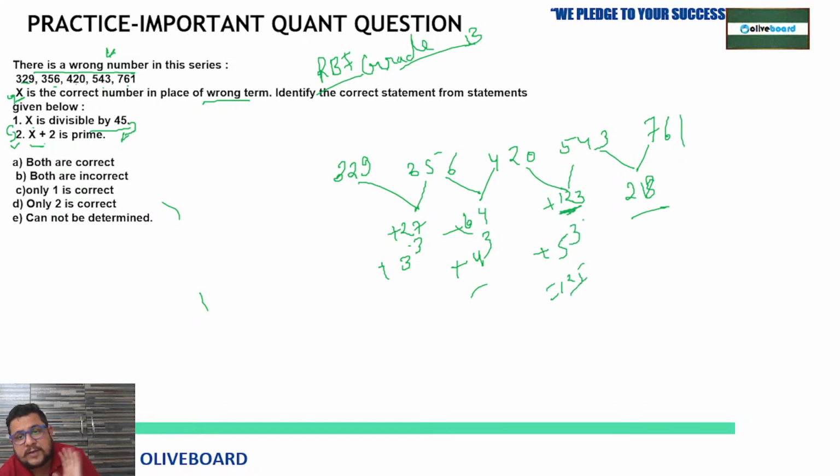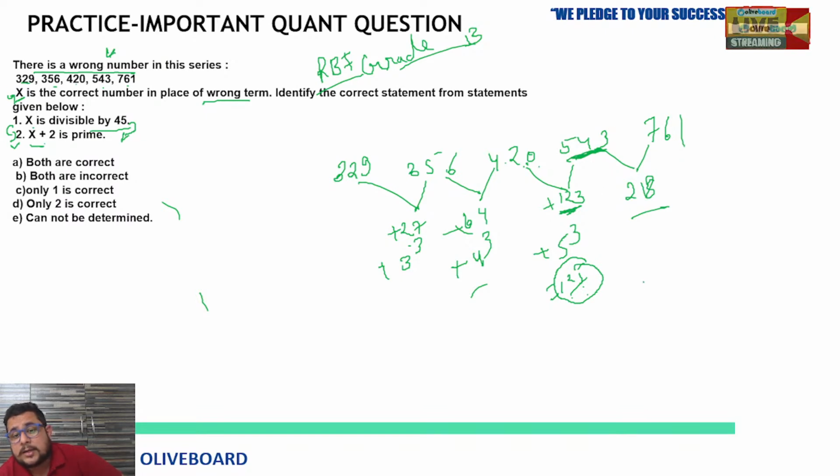Here the difference is 123. So this might be our wrong number, 543. Because between 356 and 420, we are finding the logic which we can follow. Now 420 to 543: when we take the difference between 420 and 543, we are seeing a change. 123 is there instead of 125.